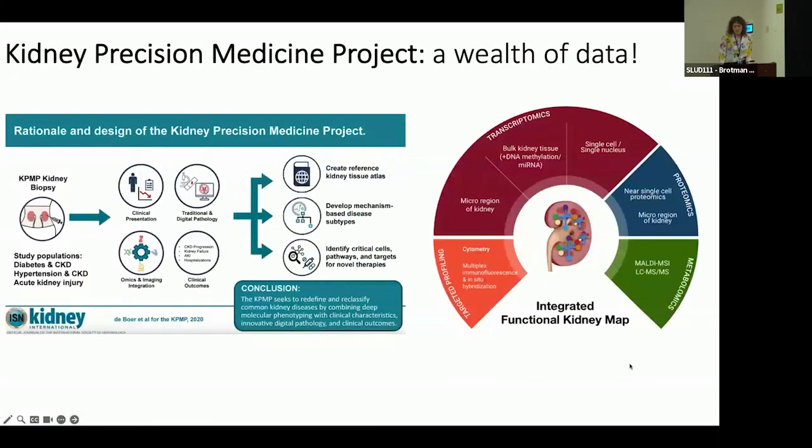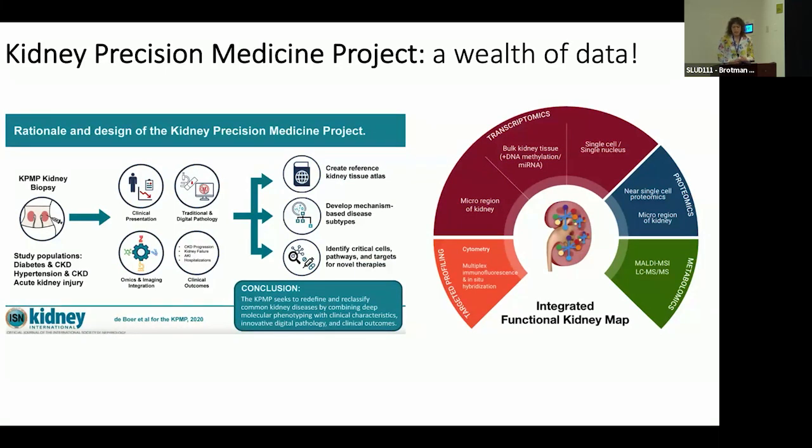Now I'm going to transition to sharing some preliminary data from my own research examining autophagy and diabetic kidney disease. This work uses data from the Kidney Precision Medicine Project, which we all know familiarly as the KPMP. And as most of you know, the KPMP is a national research consortium obtaining kidney biopsies in people with common causes of chronic kidney disease, diabetes, and hypertension, as well as acute kidney injury, with the goals of furthering our understanding of disease mechanisms and identifying novel mechanism-based disease subtypes.